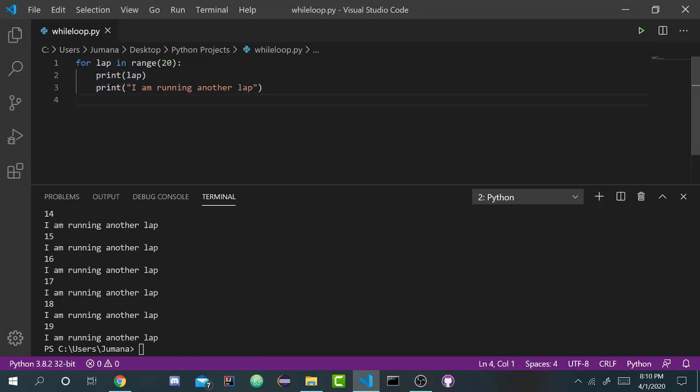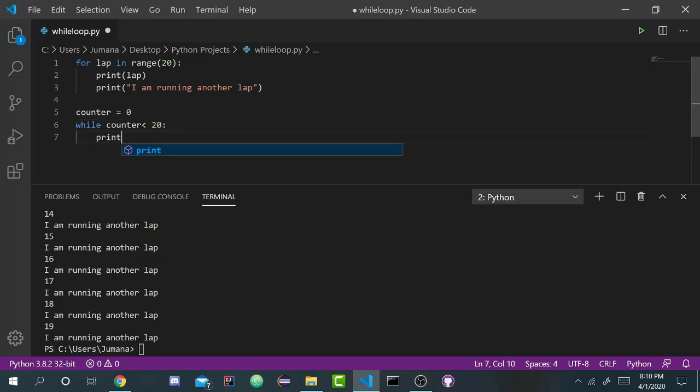So you might say, okay, how does a while loop compare to this? Well, you can do the exact same thing we did here with a while loop. You can say counter is equal to 0, and then while counter is less than 20, print counter.